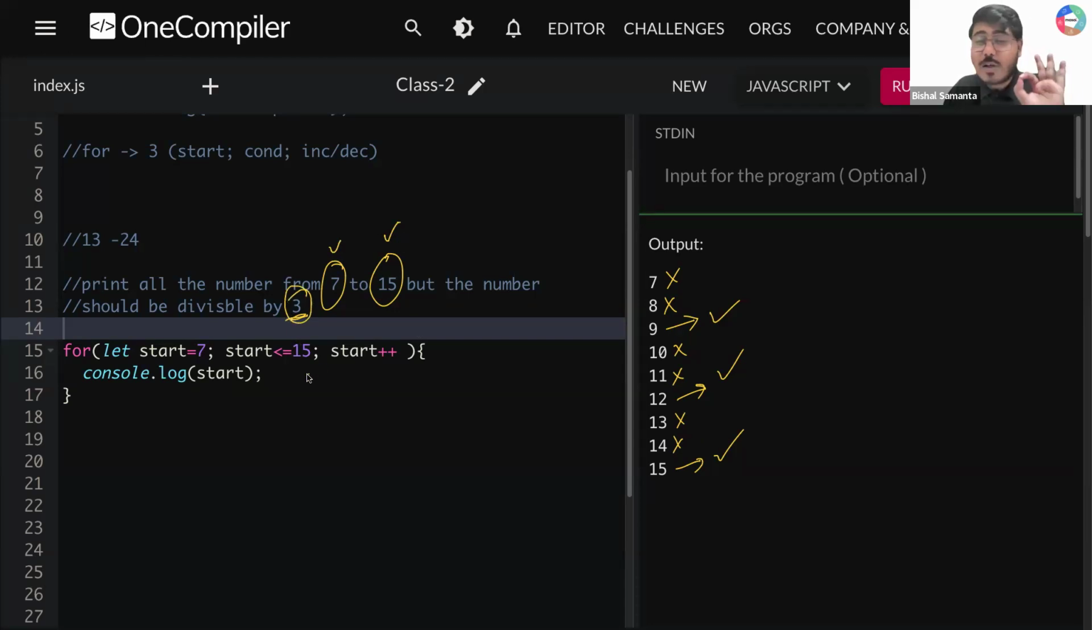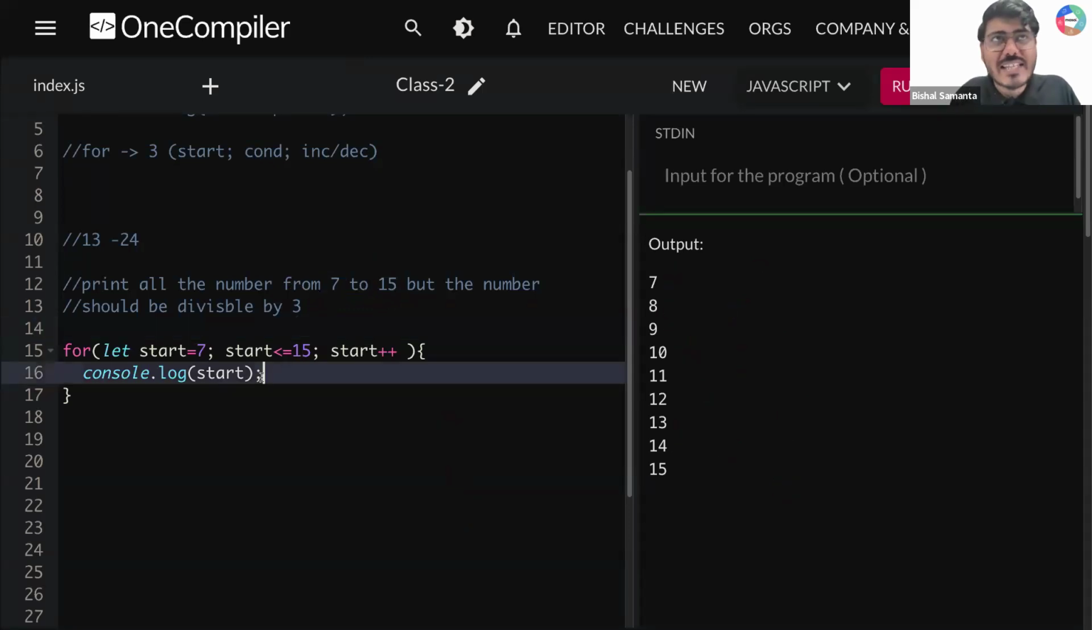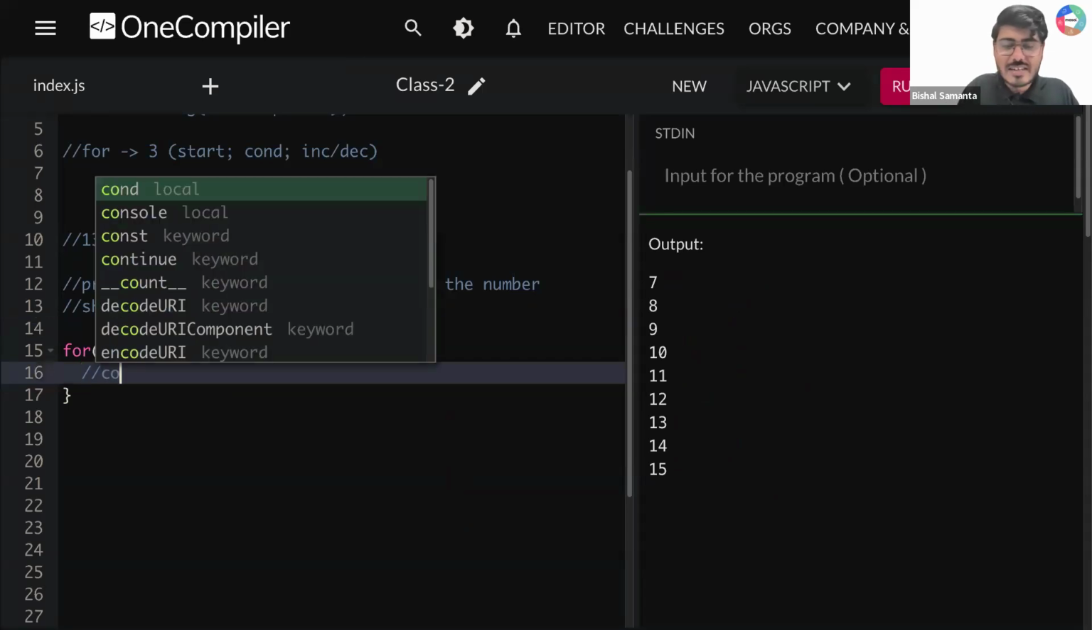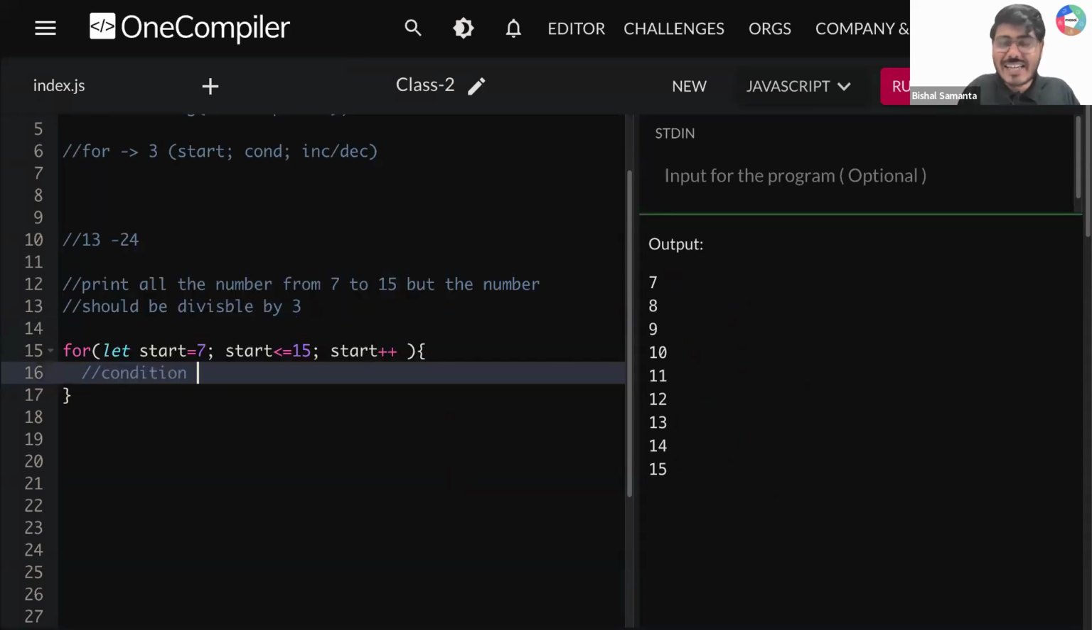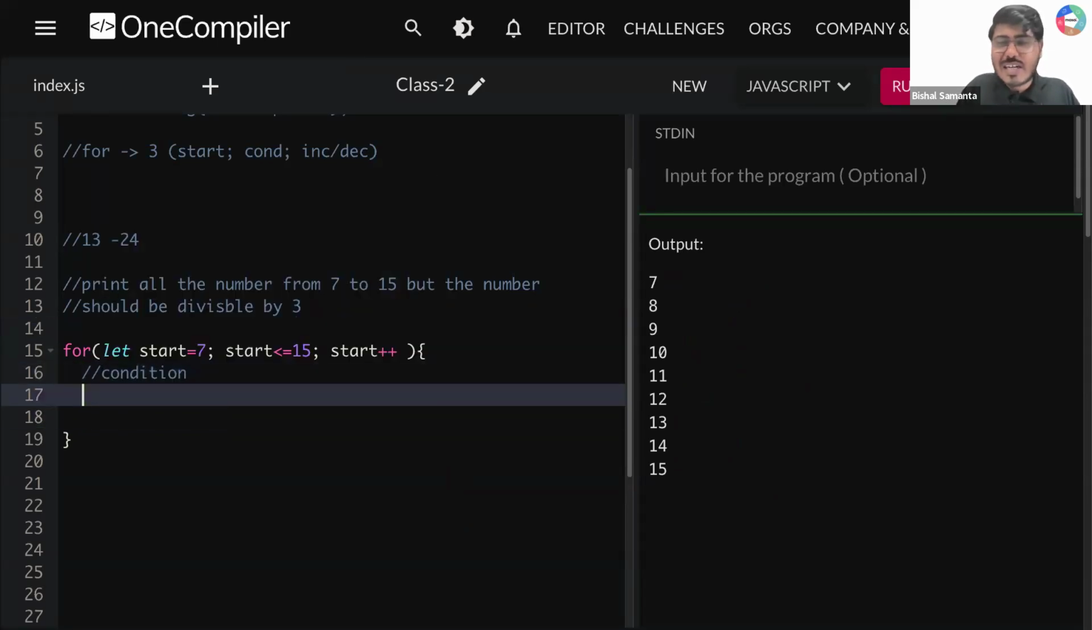Question part is clear. Just the question part. I want the answer in the output to be 9 first, then 12, then 15. I don't have to print all these numbers. Now tell me, guys, one thing. Are you able to get that here, before printing, I need to write some condition? Are you able to understand? So here I'm supposed to write a condition.